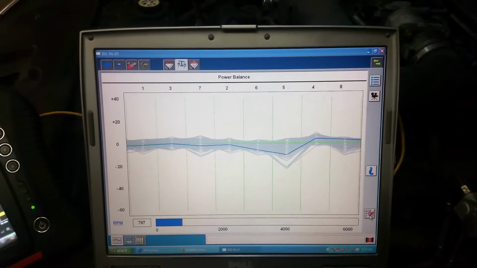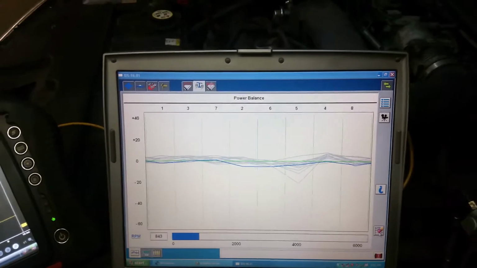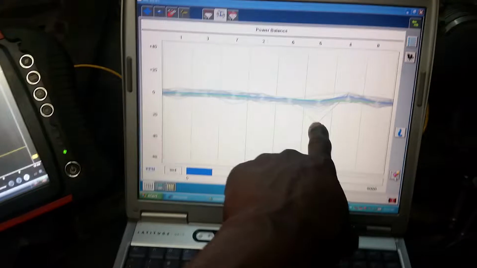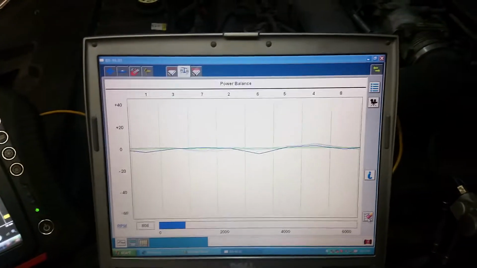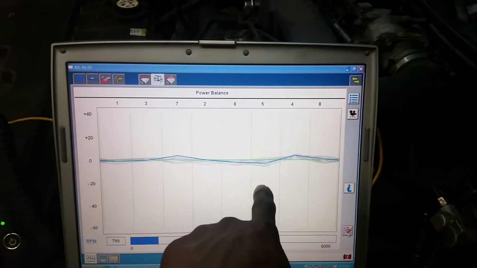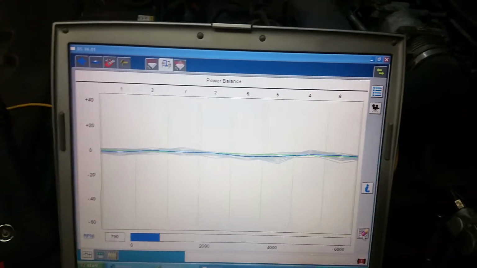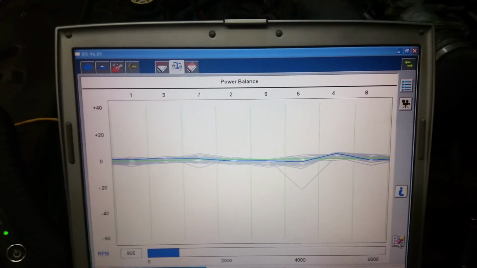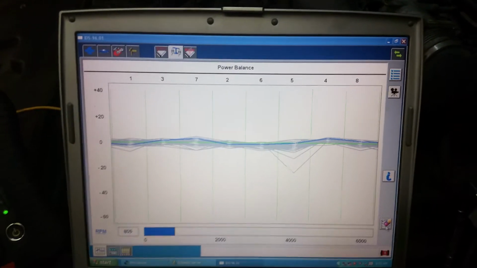Today we have a 2001 Lincoln Town Car with a misfire and no codes, and we are looking at the misfire data here. You can see cylinder 5 is dropping out, but not that bad. See, there it goes. See the miss, it just dropped. And that's the power balance test.